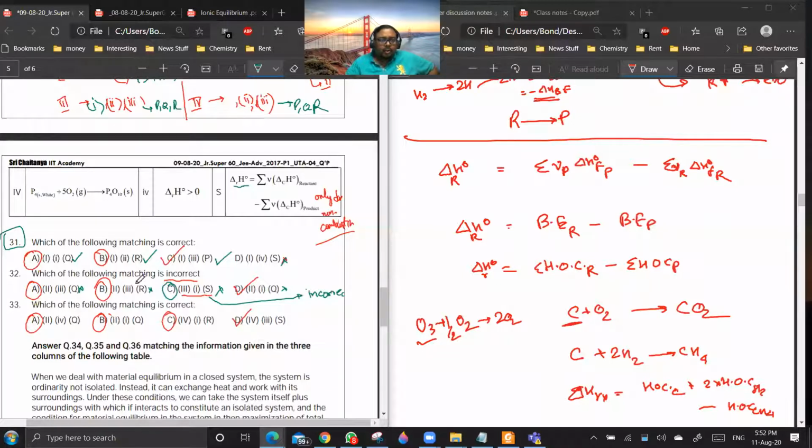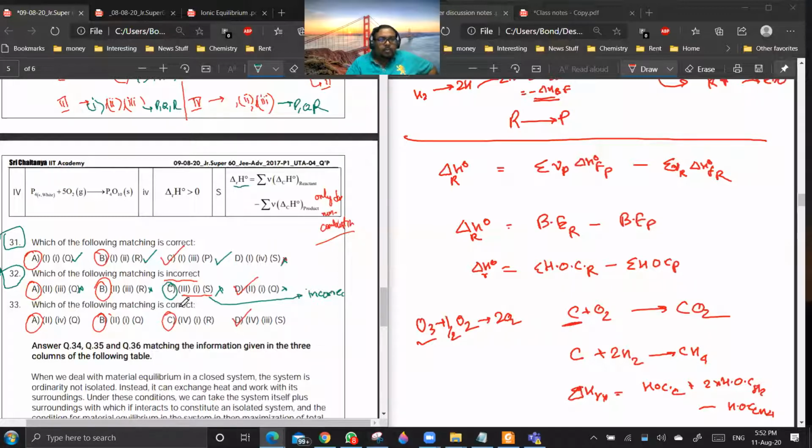Okay, 33. Which of the following matching is correct? All options should be kept, sir. Yeah, technically they should keep all options. Are you getting the point? Now 33. So you see 32 is also going for a key change. They are again asking for the correct options.